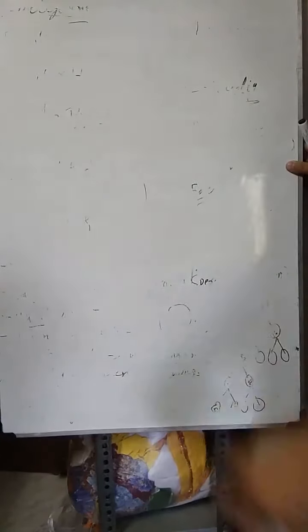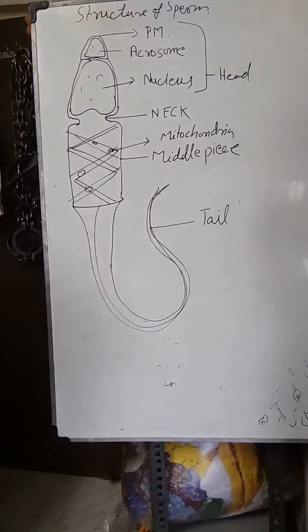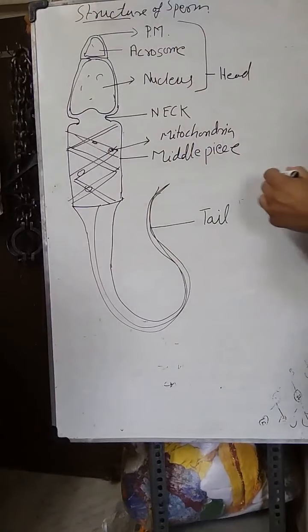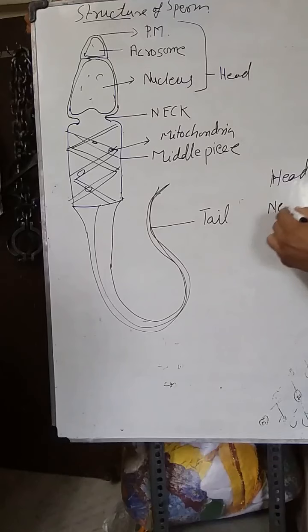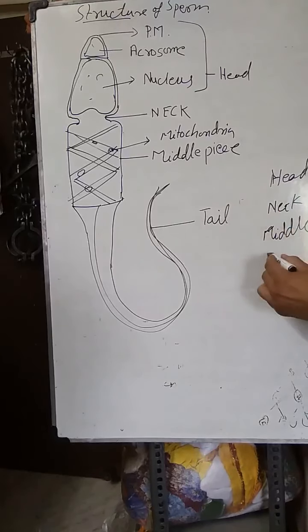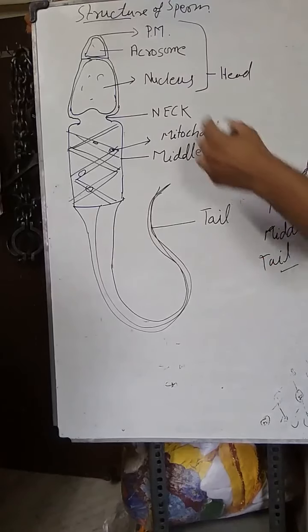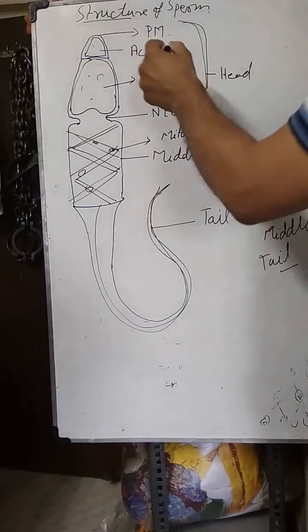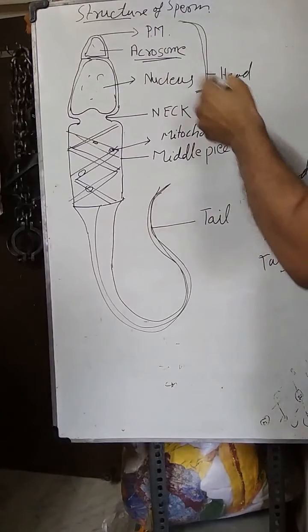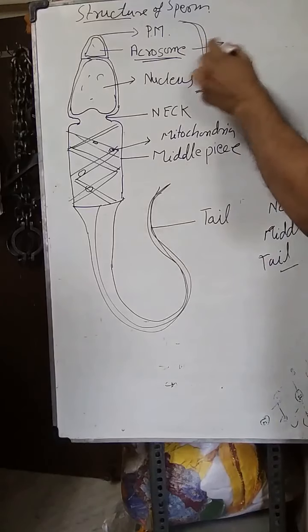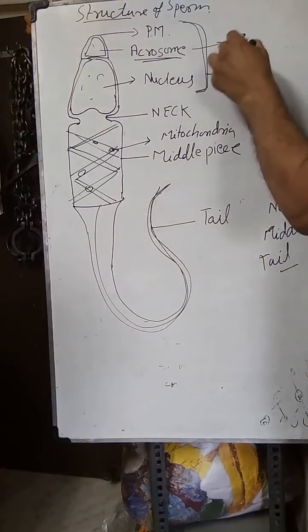Now the structure of sperm. Sperm is normally made up of four parts: head, neck, middle piece, and tail. The head portion anteriorly is formed from the acrosome. The acrosome contains different hydrolytic enzymes, and it is made up from the Golgi complex.